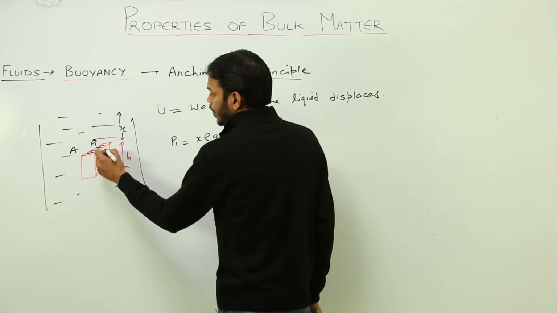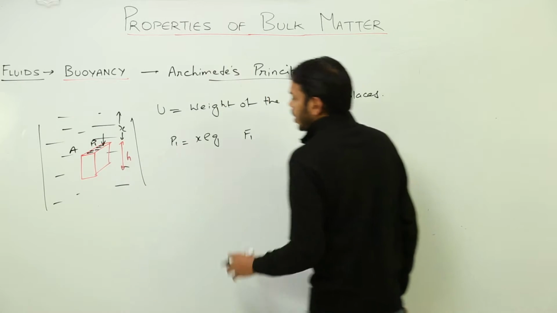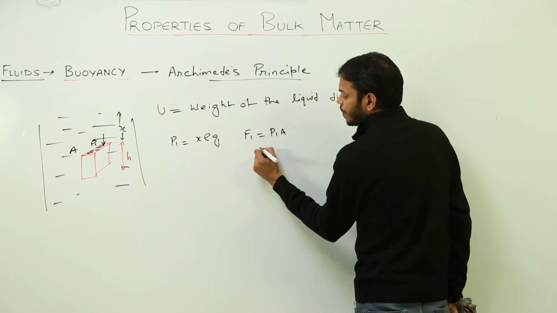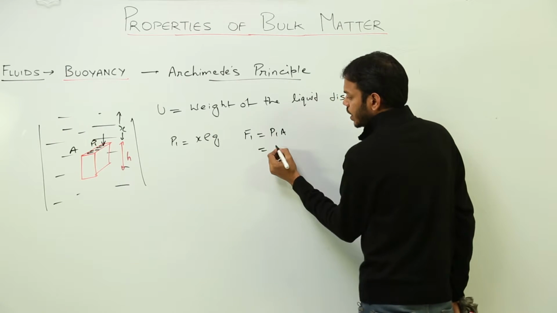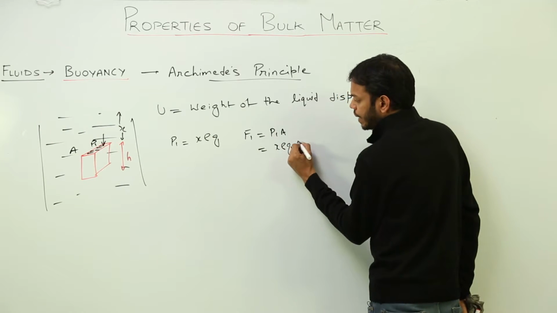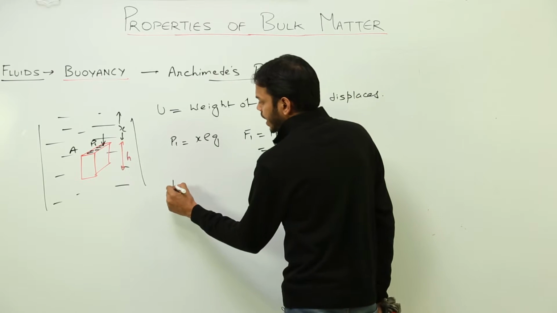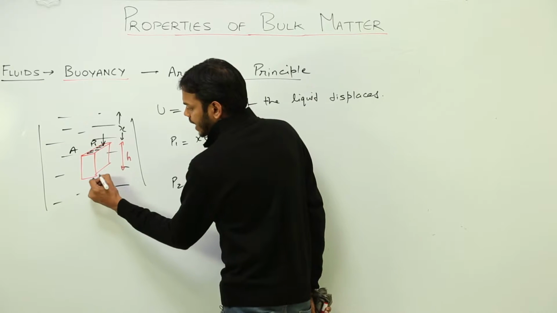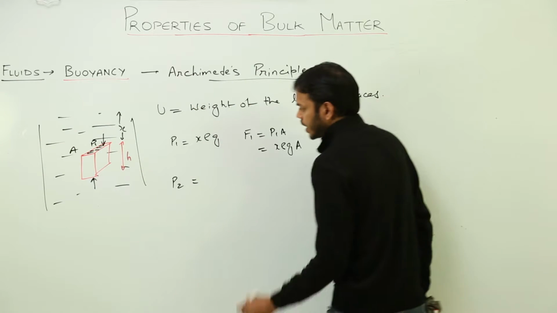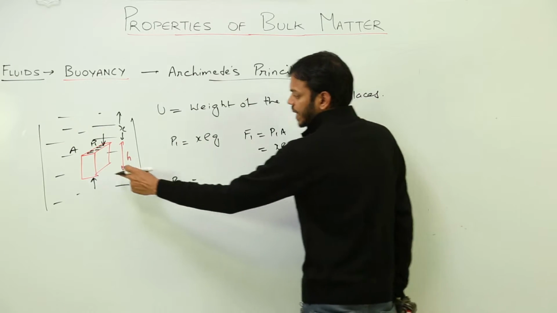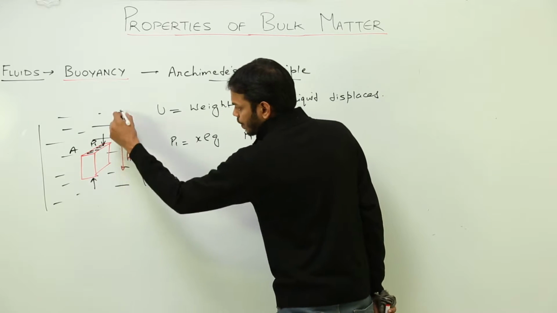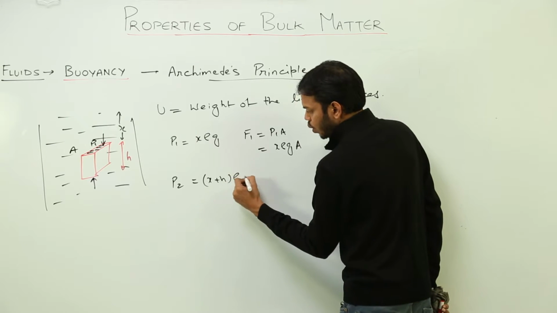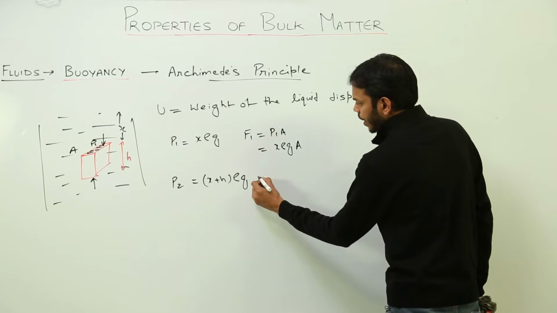So force F1, which is acting vertically downward, or the downward thrust in this case, would be P1 times A. What is P1? This is x rho g, times A, right? Similarly, the pressure P2, which is acting at this point on the lower surface, is equal to the pressure inside the fluid at this height, which is x plus h, so it becomes (x plus h) rho g, right? Therefore,